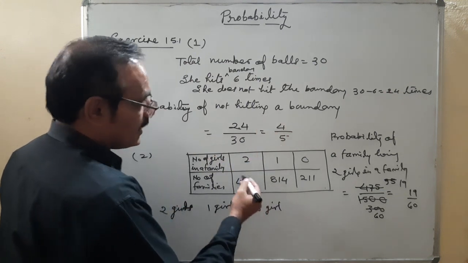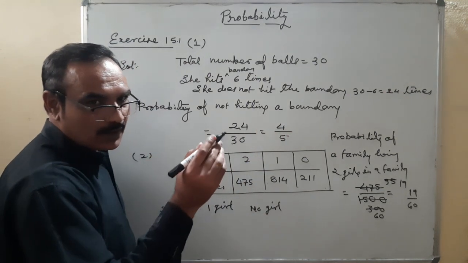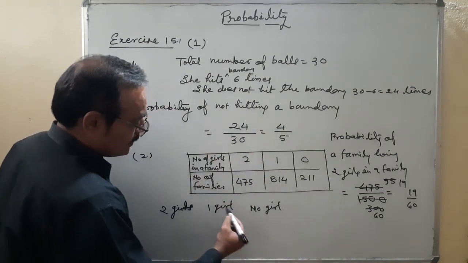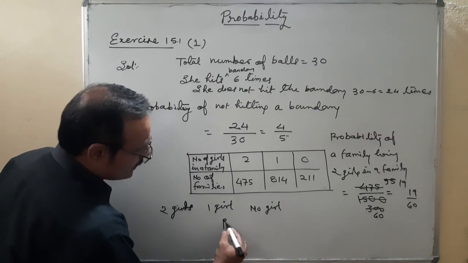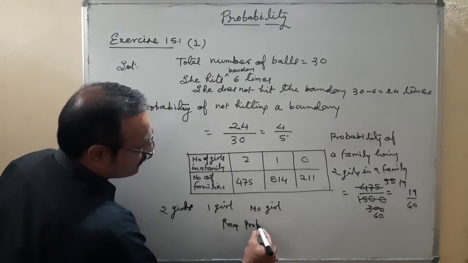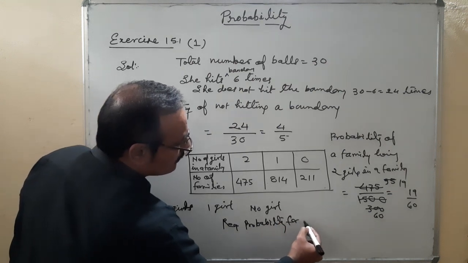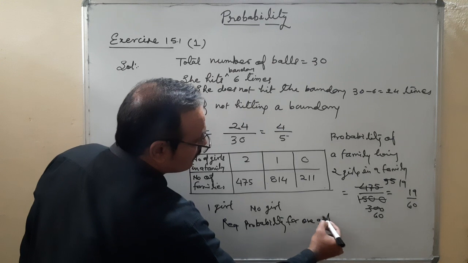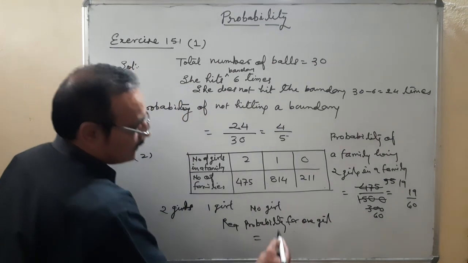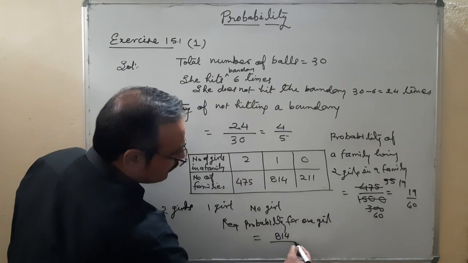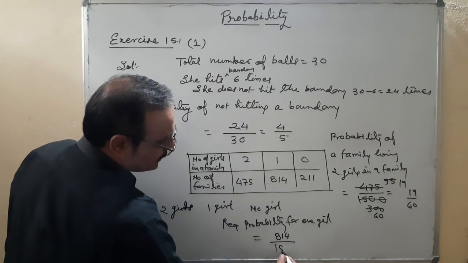Second, one girl, again using the formula which I have written, number of favorable outcomes upon total number of possible outcomes. So for one girl, required probability is equal to 814 upon total 1500.